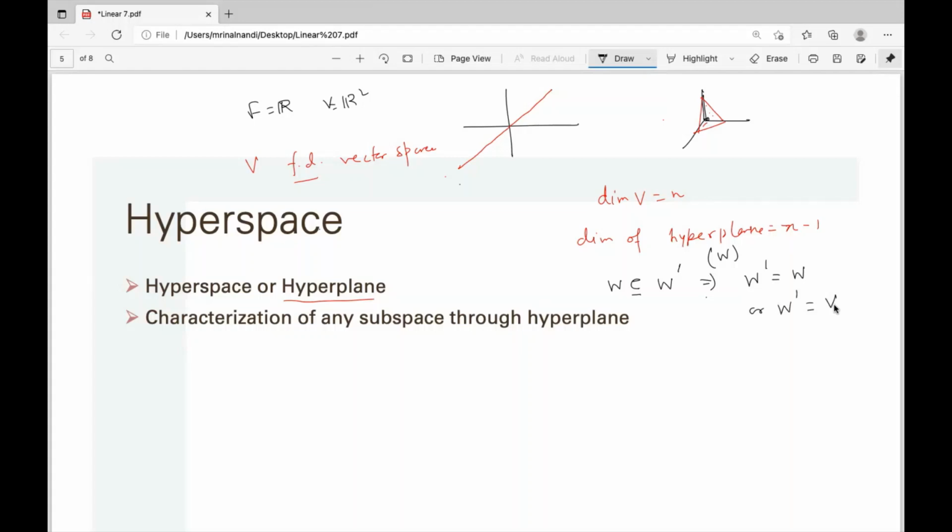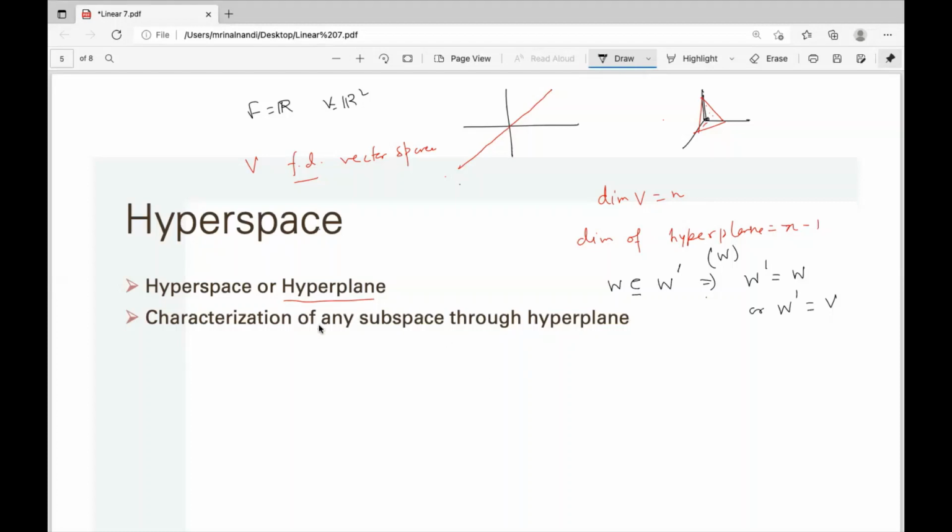If W is a proper subspace of W dash, then W dash will be V. In that sense, it's called a maximal proper subspace. No other proper subspace contains W, because if it is a proper subspace, the dimension will decrease. The dimension cannot be equal, so the dimension of W dash should be greater than n minus 1, which is n.